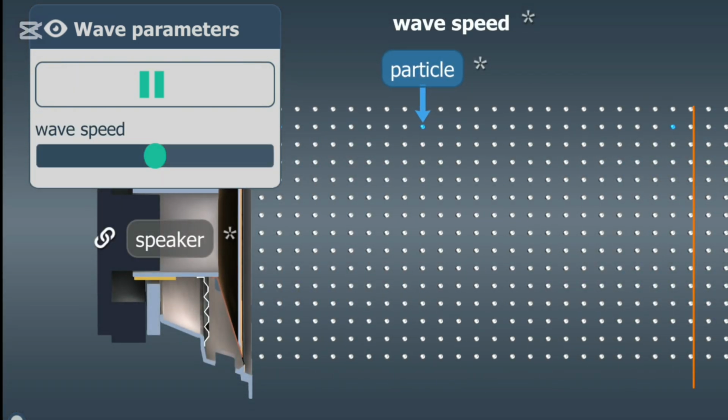Wave speed is the speed at which wavefronts travel. This is not the same as the speed at which the particles themselves travel. Wave speed rather characterizes the medium. However, it also depends on several other parameters, such as temperature and the frequency of the wave.